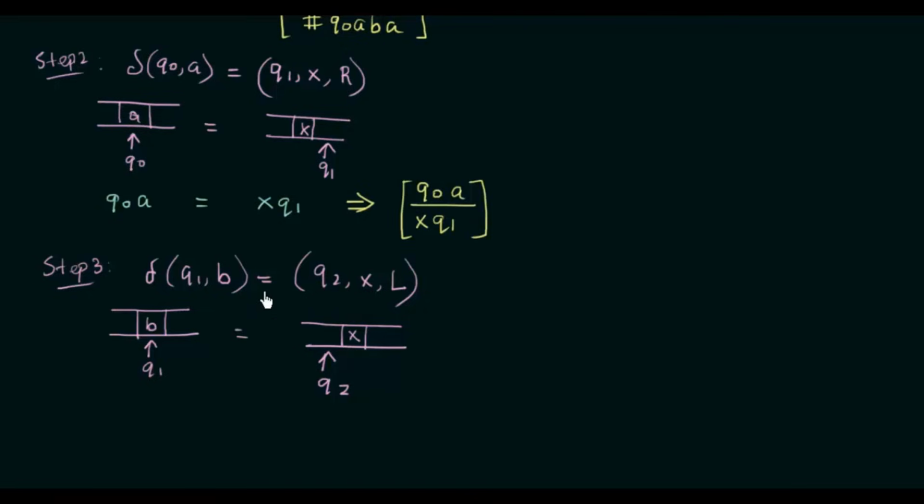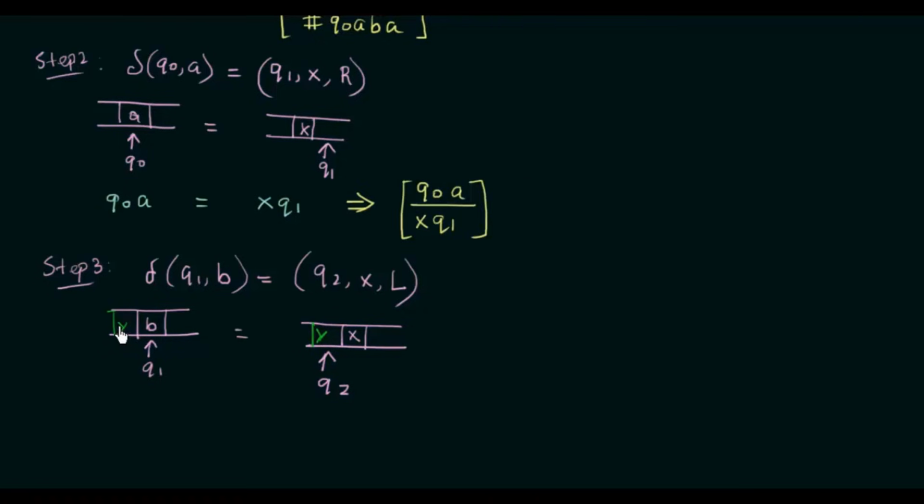Now if you try to write the instantaneous description or the configuration for this, we cannot write it simply as we wrote for the right side transitions. And why is that? That is because when you move to the left, there is going to be some other symbol present here which we do not know. There can be some other symbols already on the tape to the left. So we have to consider that something is already here. So I will write Y over here, considering the other thing that can be there. So here also I will write Y.